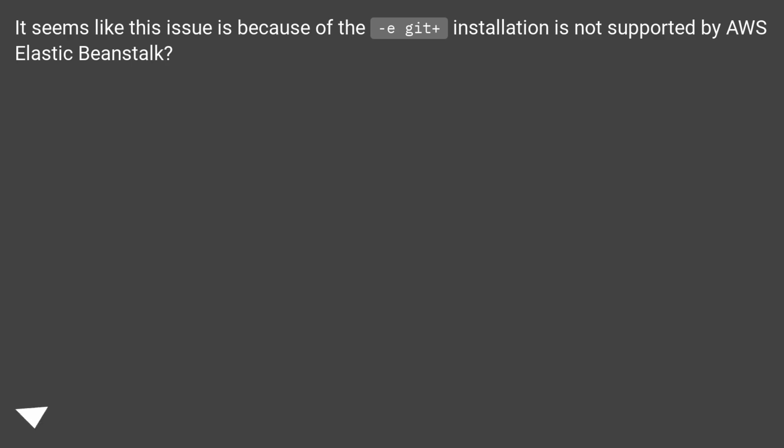It seems like this issue is because the egg git+ installation is not supported by AWS Elastic Beanstalk.